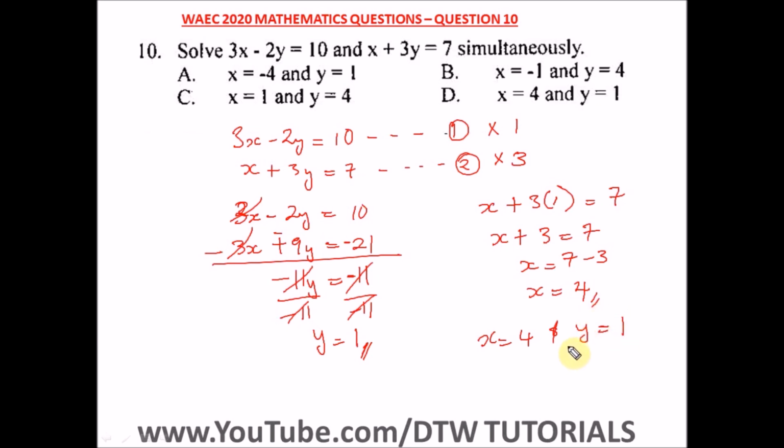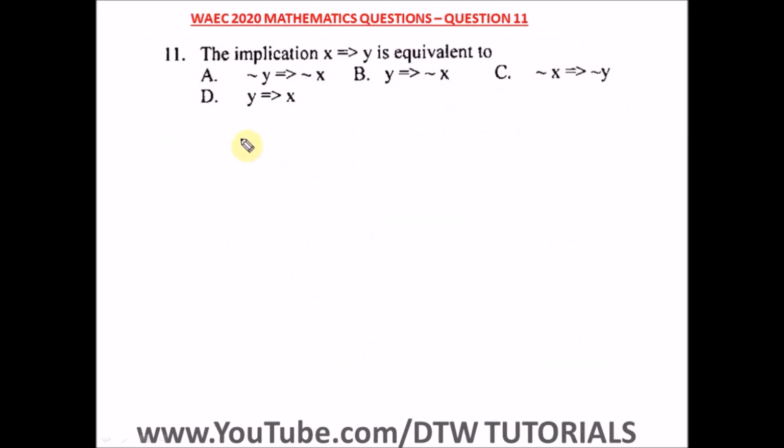So what's the right option here? Our right option is option D. That's x equal to 4 and y equal to 1. Question 11 of the WAEC 2020 mathematics question, that's your WASSCE exam.